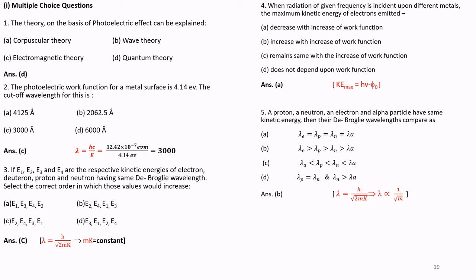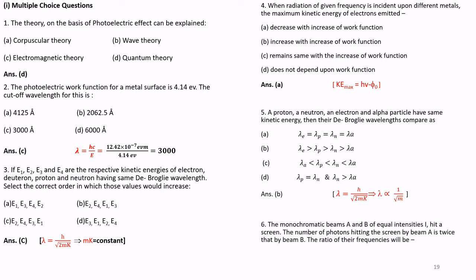That is, the wavelength of electron is more than wavelength of proton, that is more than neutron, and more than an alpha particle. So the formula is lambda equals h by under root 2mK, that is lambda is directly proportional to 1 over root m, square root of m.